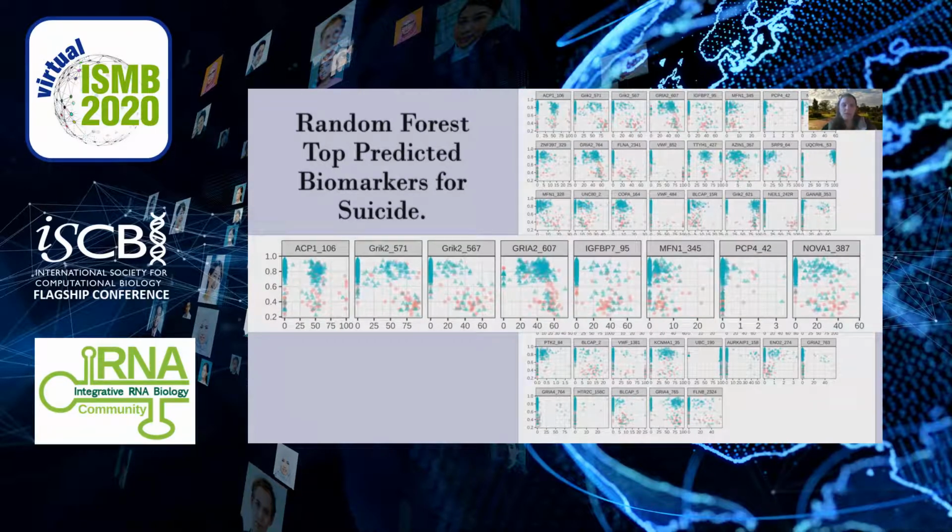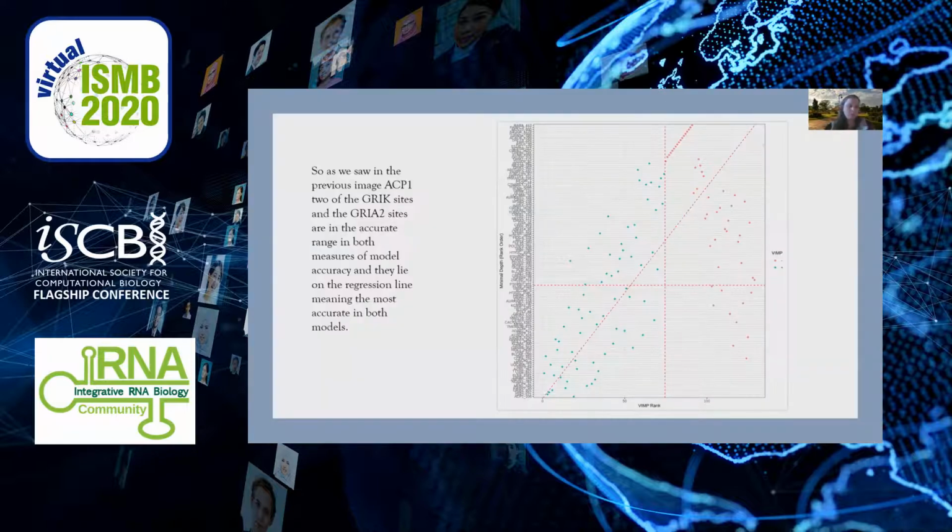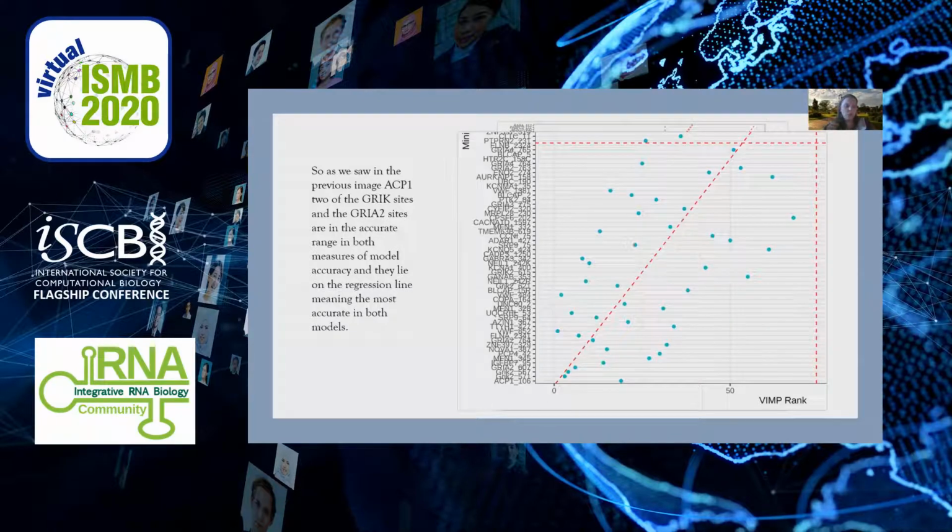For example, if you look at the top row, these are the top 8 differentially edited genes, and we can see clear clustering of natural causes of death near the top and suicides near the bottom. And ranging from left to right, we're looking at percentage of editing at that site. Another way to look at this model is to use a scatter plot showing the 2 measures of accuracy when testing the model. The ones shown down here in this corner are the most accurate, and the closer they are to the line, the more accurate they were on both measures. And we find similar top genes.